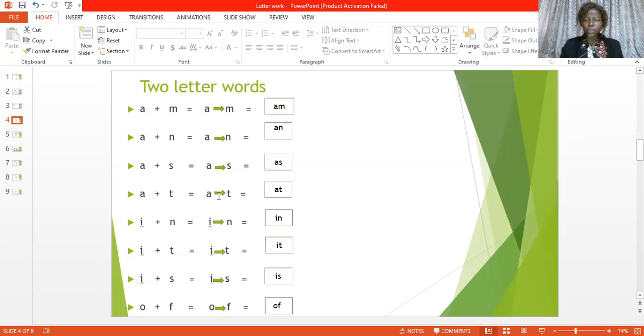To blend it together, there's a way you marry it together. By what? Sounding it. To take it to the next letter, from the first letter to the second letter. And it will give you at. Can you see it? Now, you will be the one to pronounce this. You'll be the one to sound it. Now, let's go.